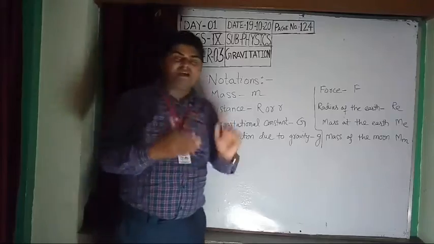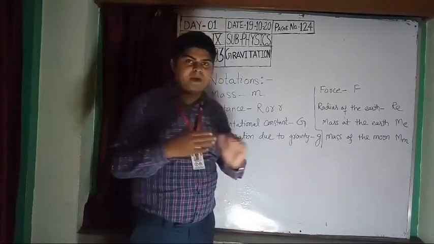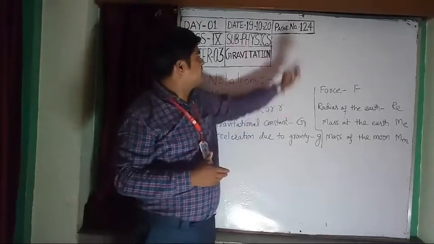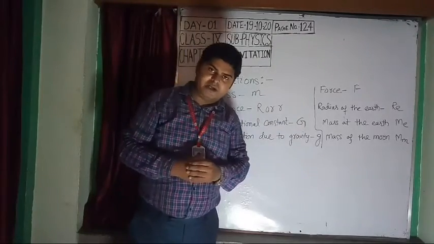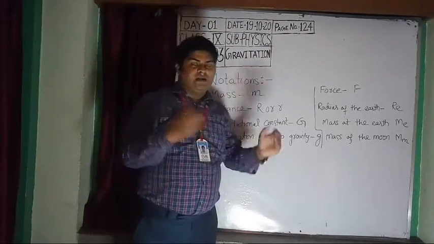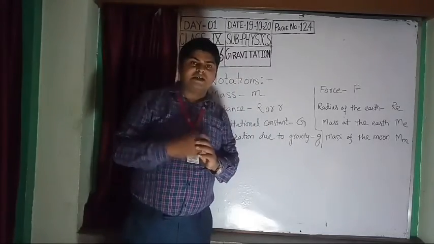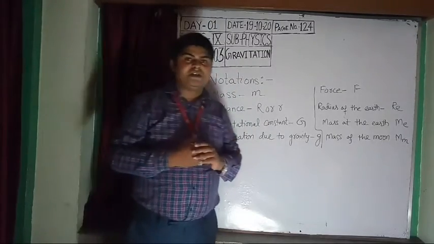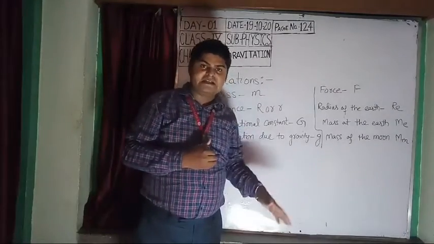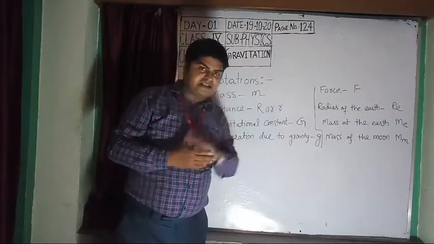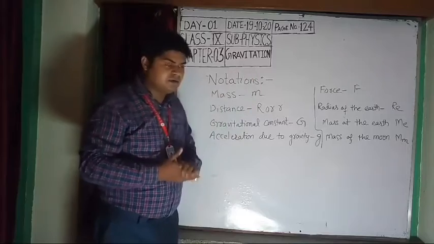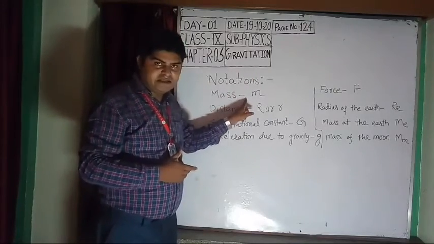Okay, so kindly, all of you, please sit with pen and notebook and turn to page number 124. On page number 124, let us see, there are some notations which are used in this chapter. First one is mass.